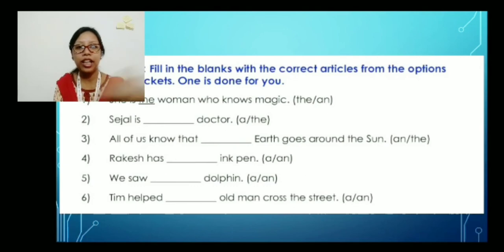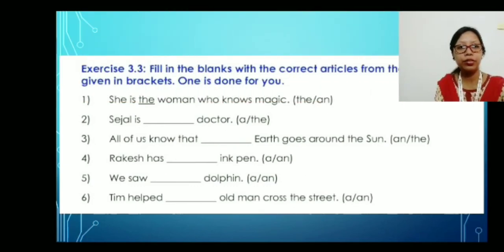Then we come to exercise 3.3. Fill in the blanks with the correct articles from the brackets given. Now let us do it. The first one is already done for you. Number 1: She is the woman who knows magic.